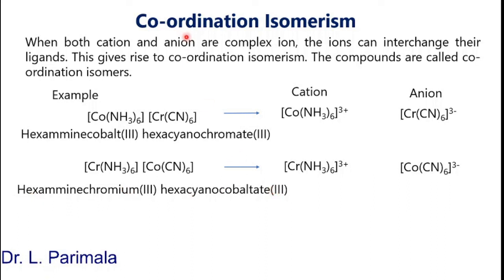So coordination isomerism arises when both cation and anion are complex ions. When the metals exchange their ligands, you get another isomer, another compound which is an isomer of this compound. That is coordination isomerism.